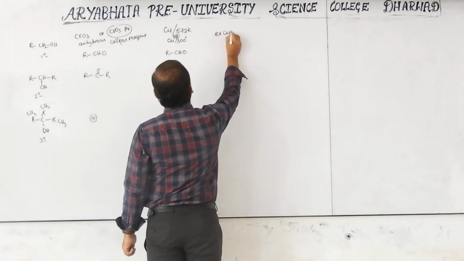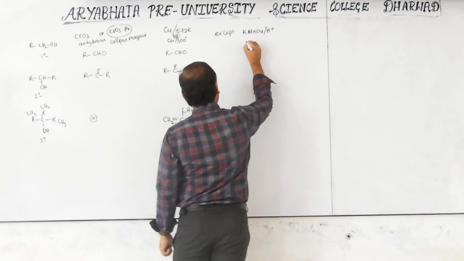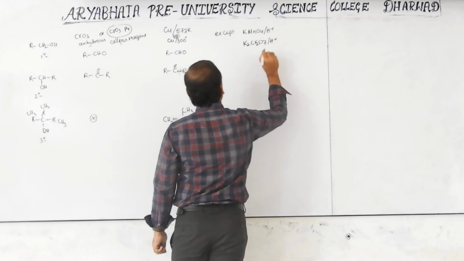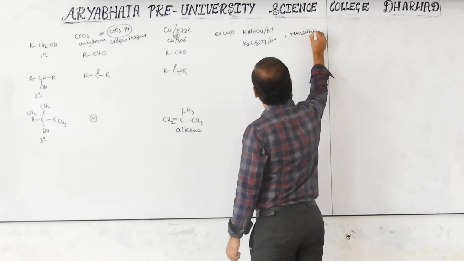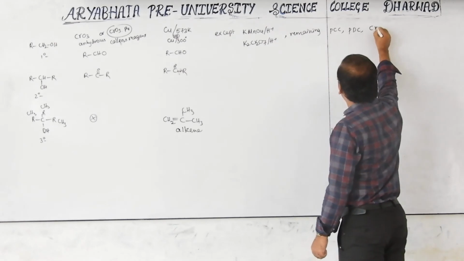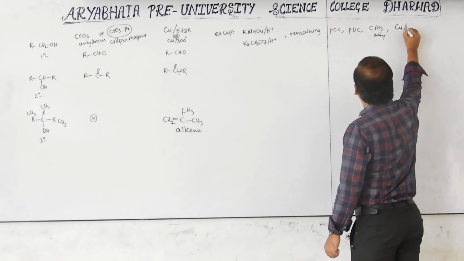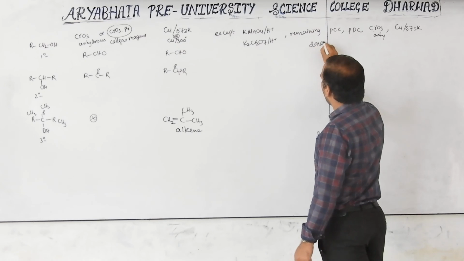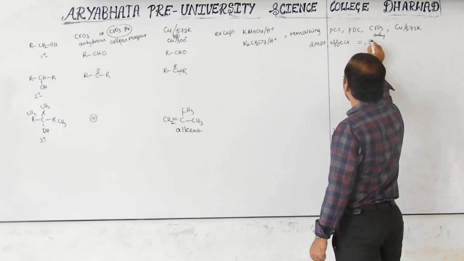Except KMnO4 in acidic medium or K2Cr2O7 in acidic medium, the remaining ones, PCC, PDC, CrO3 anhydrous and copper at 573 Kelvin, do not affect the multiple bond, that is, double bond or triple bond.